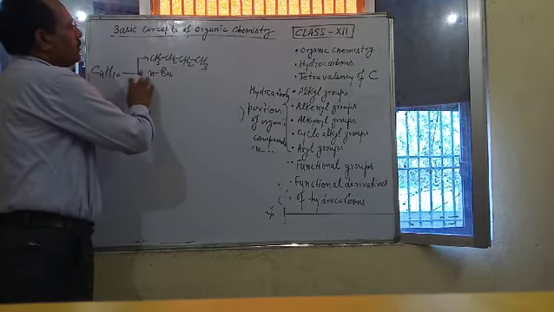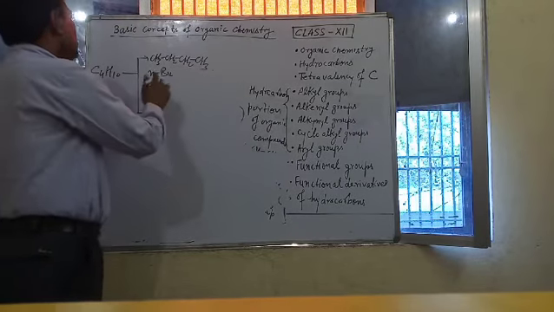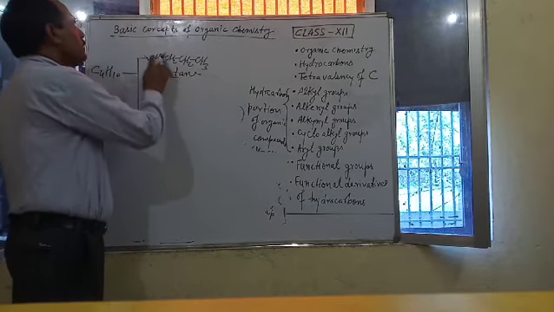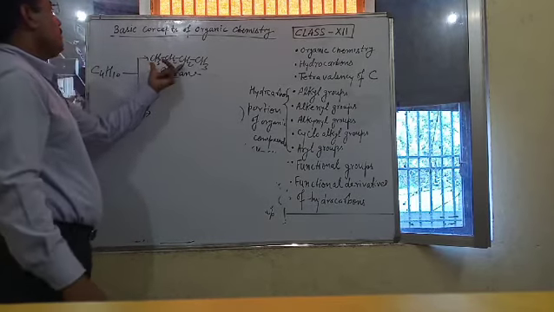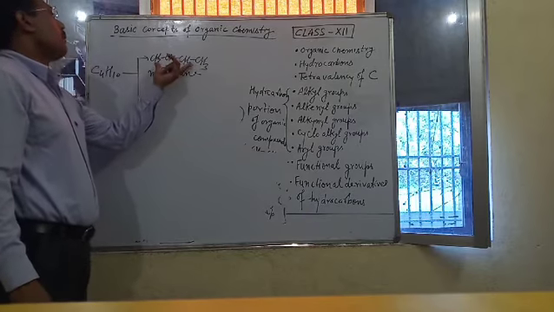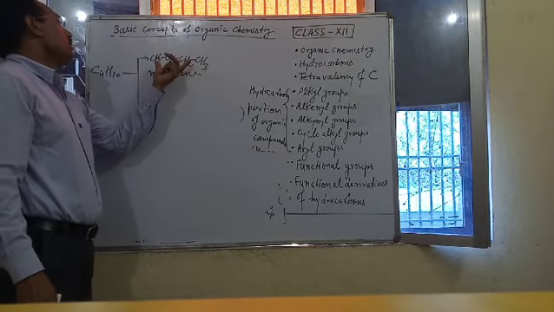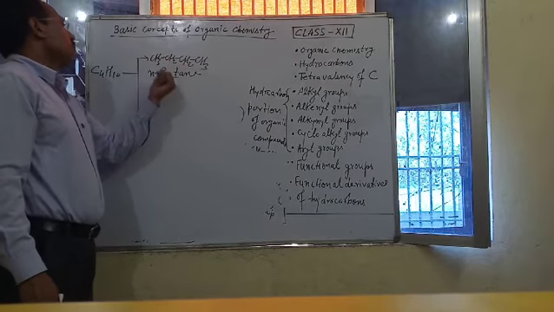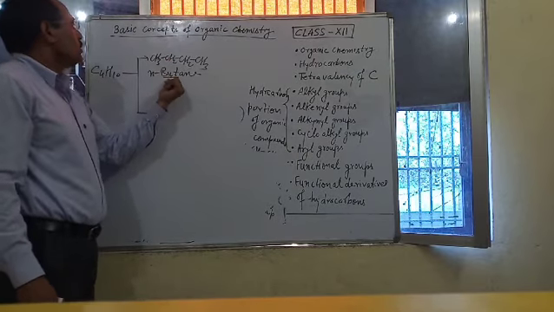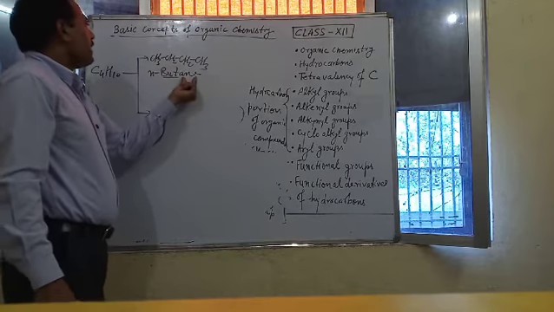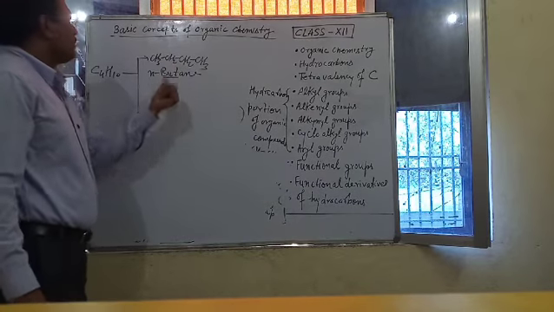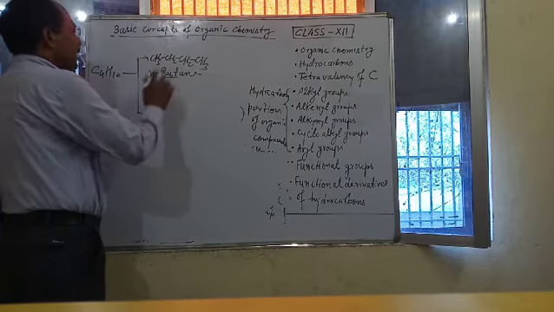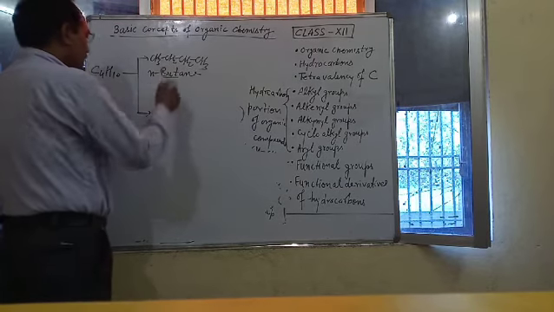N stands for normal, meaning straight chain hydrocarbon. But is the parent hydrocarbon term for the number of parent carbons, that is 1, 2, 3, 4. For 4 carbons the term but is used, and ane is the suffix of alkane. So n-butane is C4H10.